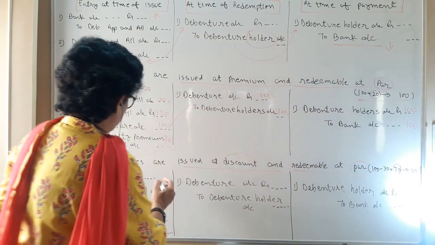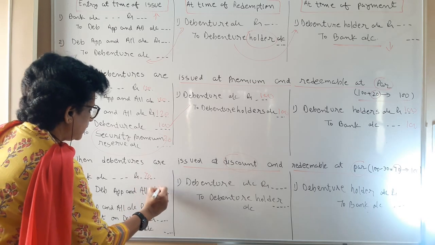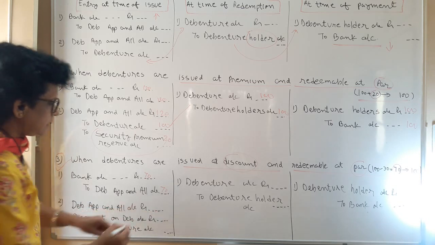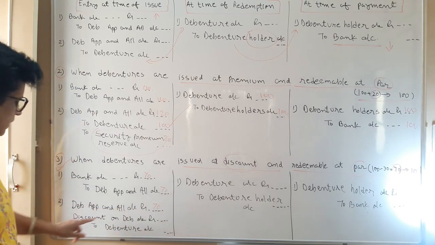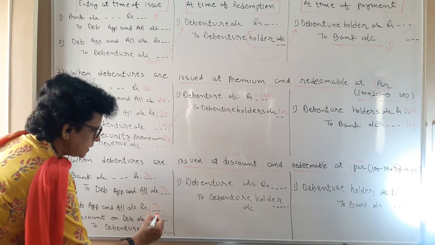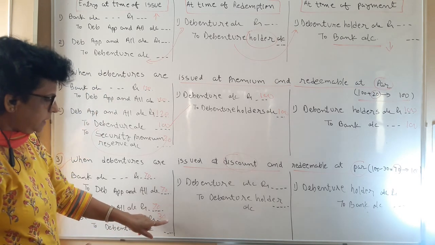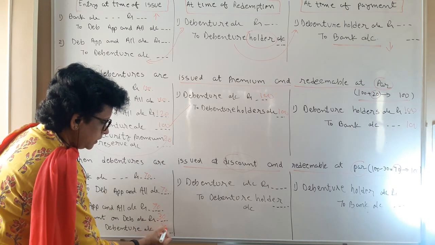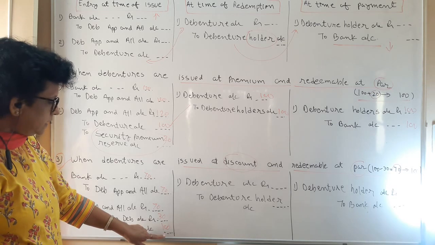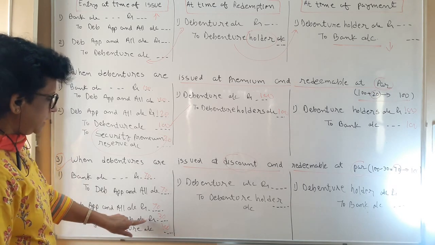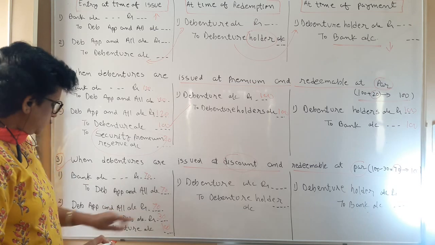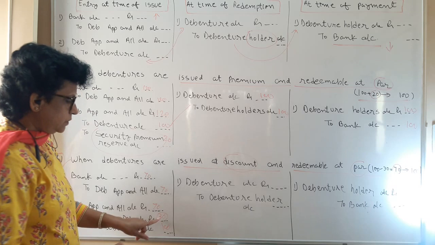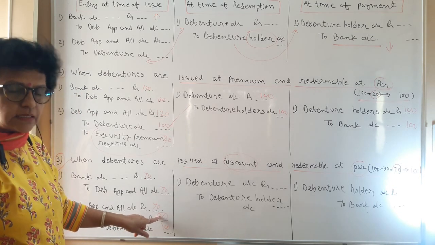Only 70 rupees. Clear? Now, debenture application and allotment account debit with that 70 only. Discount on debenture: how much discount have you given? 30 rupees. So that 30 to debenture account 100 rupees. In this manner, you have created discount on debenture. Discount on debenture, 30 rupees, is your clear loss, which you have to show on the asset side.